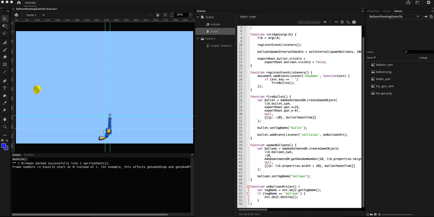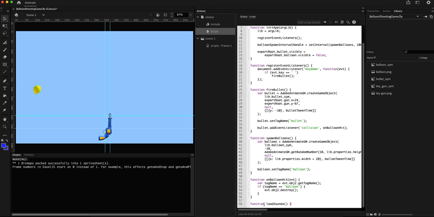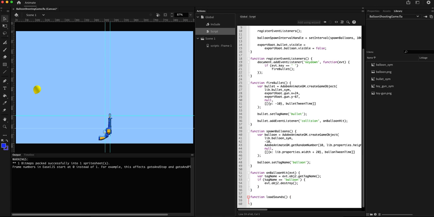I'm going to create a function called loadSounds, and we are going to use a utility function in Adobe Animate Game Manager, and the name of the function is registerSound. We are going to save the sounds in a folder called sounds. I don't have that created yet, but I'm going to create that next.